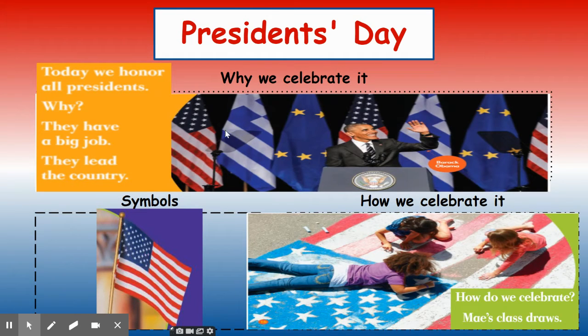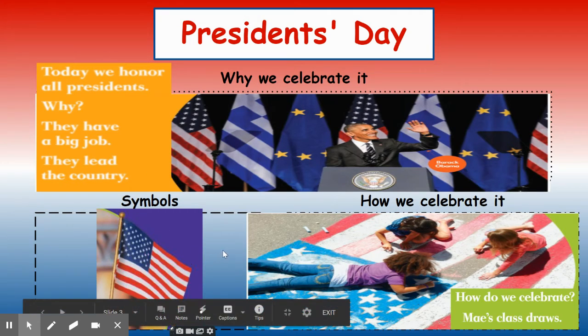President's Day is another national holiday. We honor and celebrate every president of the United States because they have such a big job and they lead our country. A famous symbol for President's Day would be, of course, the United States flag.